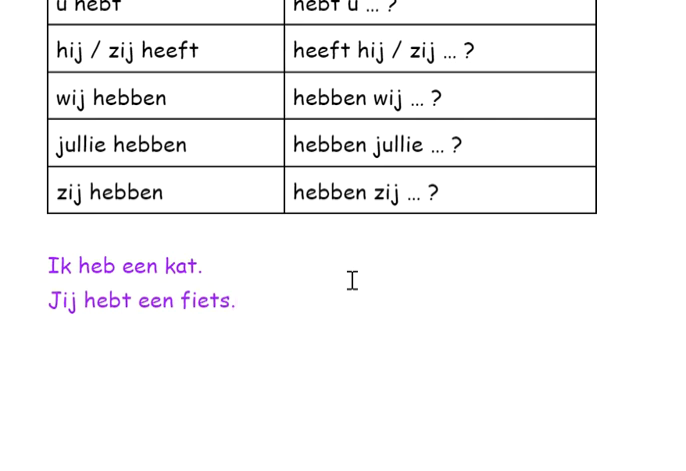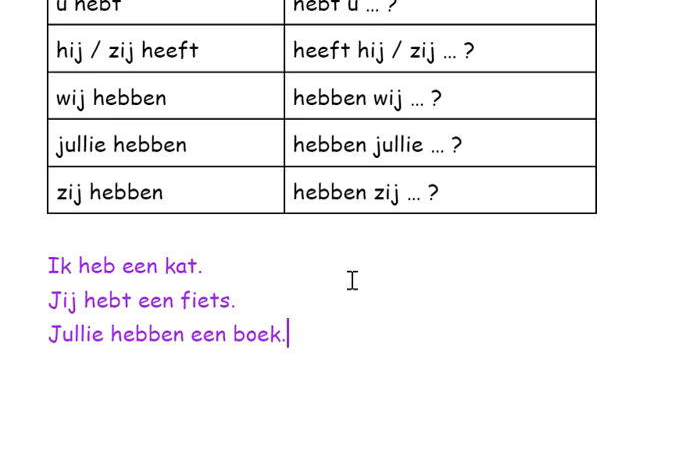Let's take one from the plural. Jullie means you all. And hebben is our plural form. The same as the infinitive. Jullie hebben een... Let's say you have a book. Jullie hebben een boek.